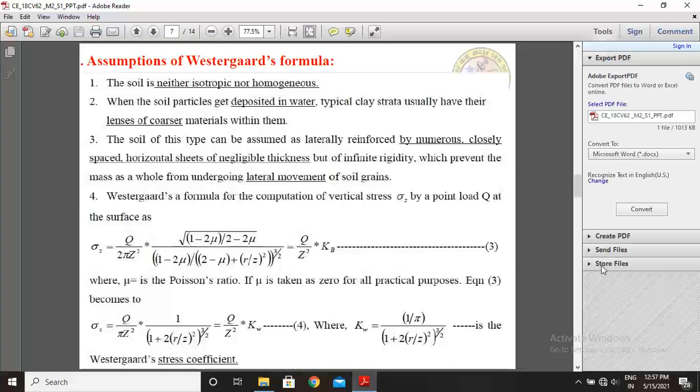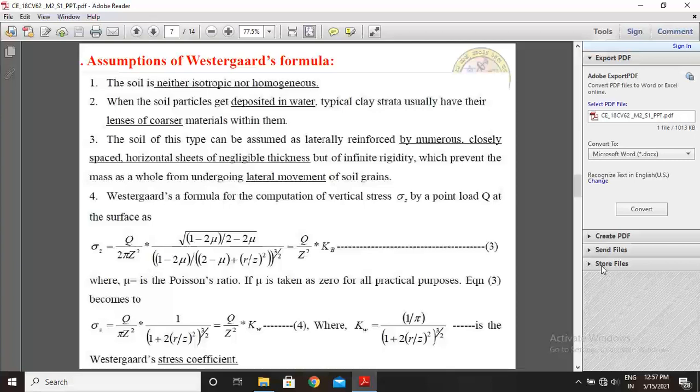The next assumption of the Westergaard equations is that soil of this type can be assumed as laterally reinforced by numerous closely spaced horizontal sheets of negligible thickness but of infinite rigidity, which prevent the mass as a whole from undergoing lateral movement of soil grains. Okay. Third assumption is numerous closely spaced horizontal sheets of negligible thickness but of infinite rigidity.